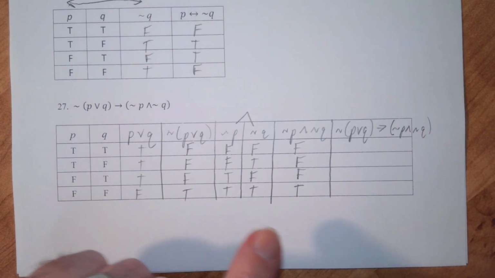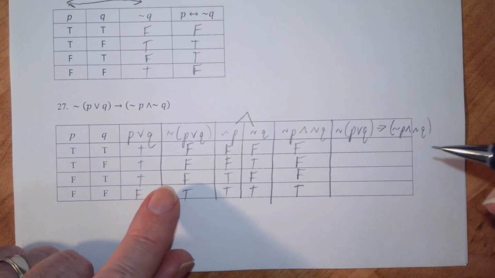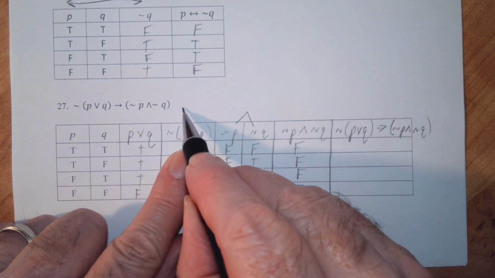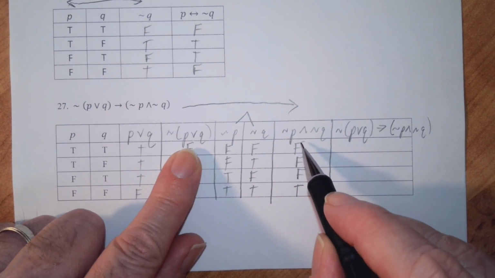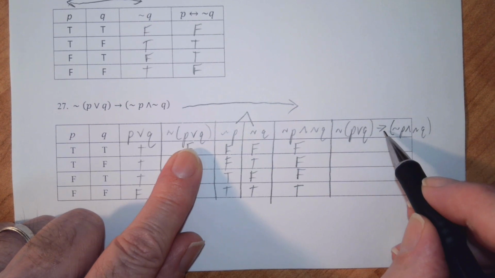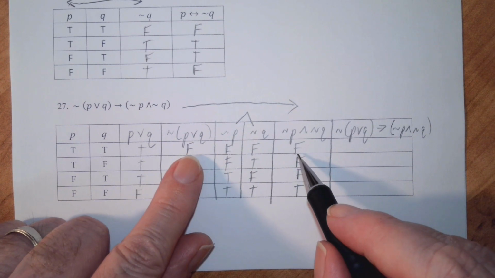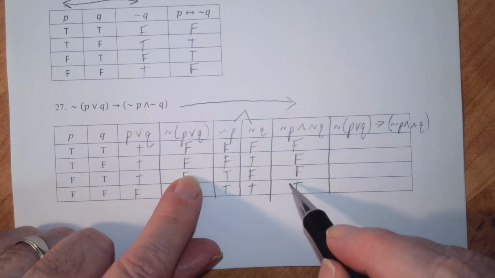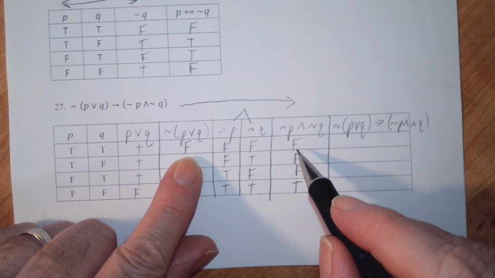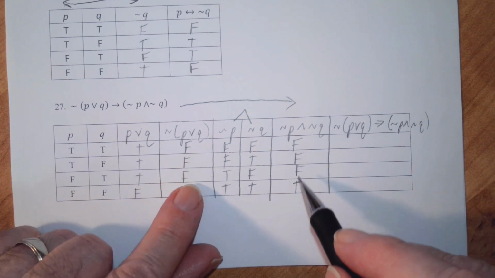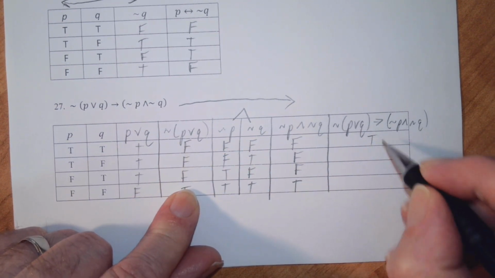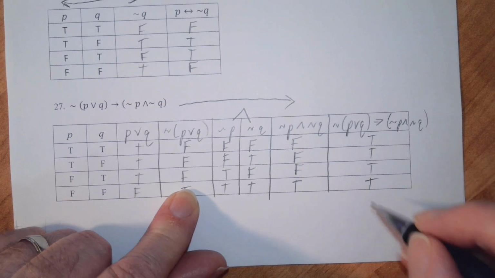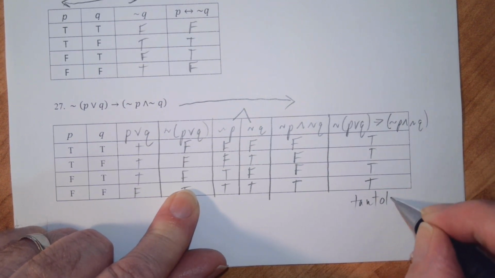So finally, we get to the final statement here. We want to know if not (P or Q) implies not P and not Q. So this is an if-then statement, so it's only false if we get a true, false. So true, false, we're looking at these two columns here. We want to know if this one implies this one. We have false false, false false, false false, and true true. Notice we don't have any true falses, so these are all true. So this is a tautology.